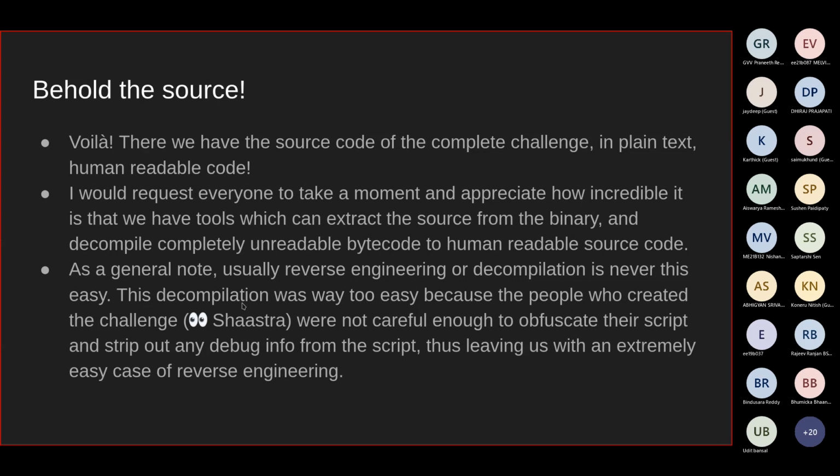By obfuscate, I mean that you don't just give the plain bytecode. You try and make it trickier to reverse engineer it. You add some random things here and there, convolute the logic and do all those sort of things, right? That is obfuscation. That prevents people from doing it manually, like we did. Or strip out any debug info. By debug info, I mean the info about the variable names and all.